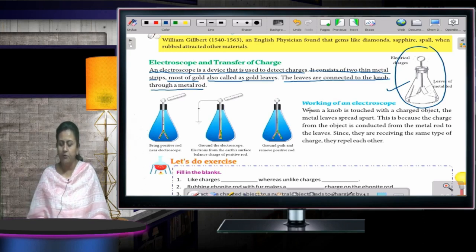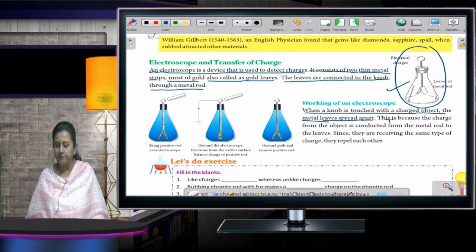Now, the working of an electroscope. When the knob is touched with a charged object, the metal leaves spread apart. This is because the charge from the object is conducted from the metal rod to the leaves. Since they are receiving the same type of charges, they repel each other.